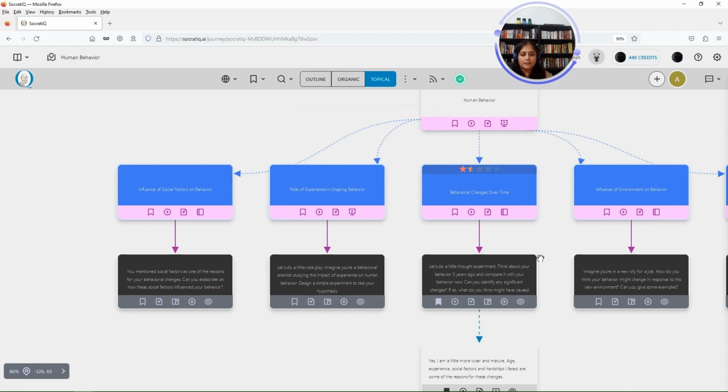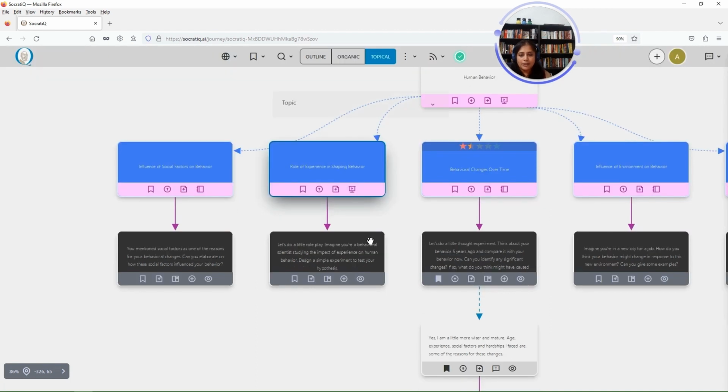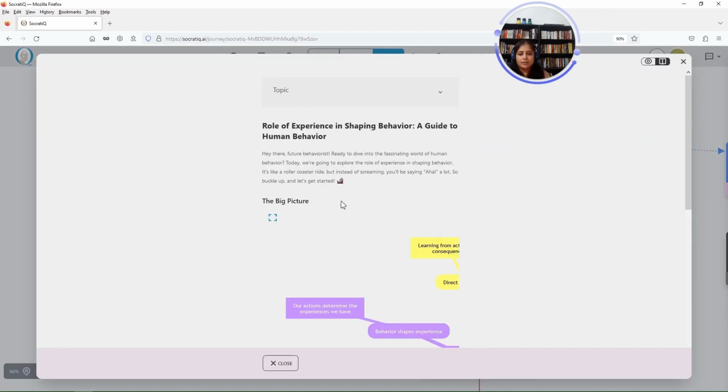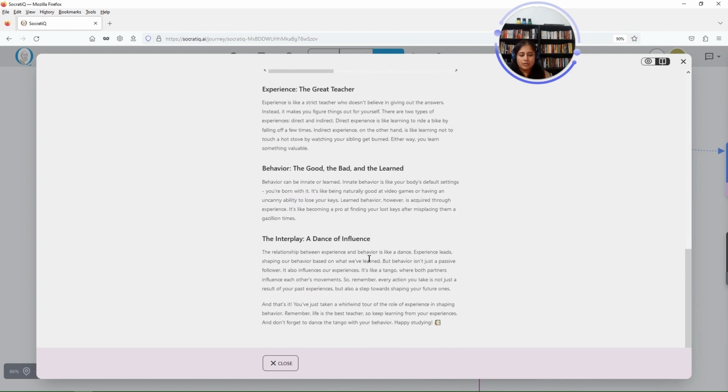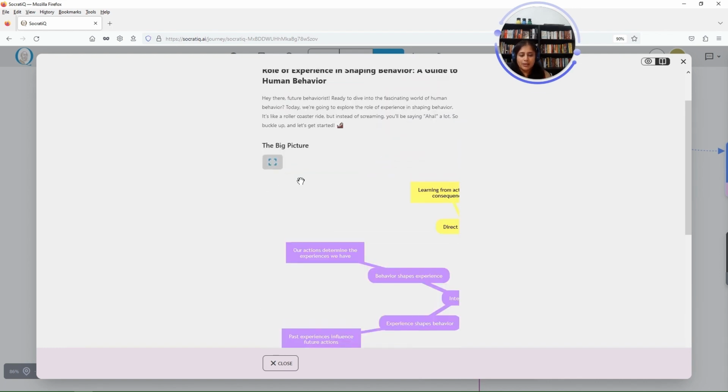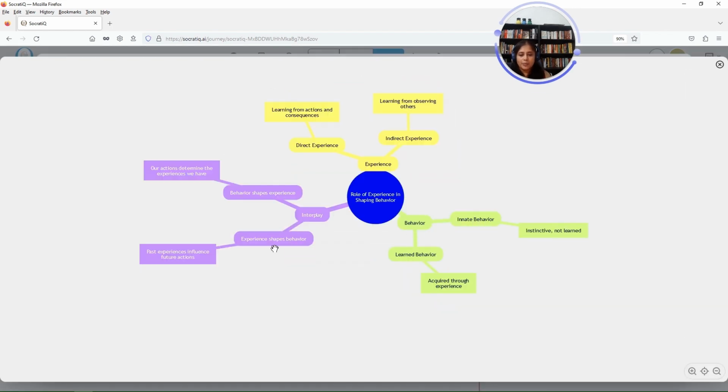So looks like our guide has generated, and you see here that when there is no guide, you see this icon here, and when you generate a guide, you see the play button here, so you can click on that, and you see that SocratiQ gives you an overview of the topic, and it gives you a mind map of the different concepts it will cover in that topic.